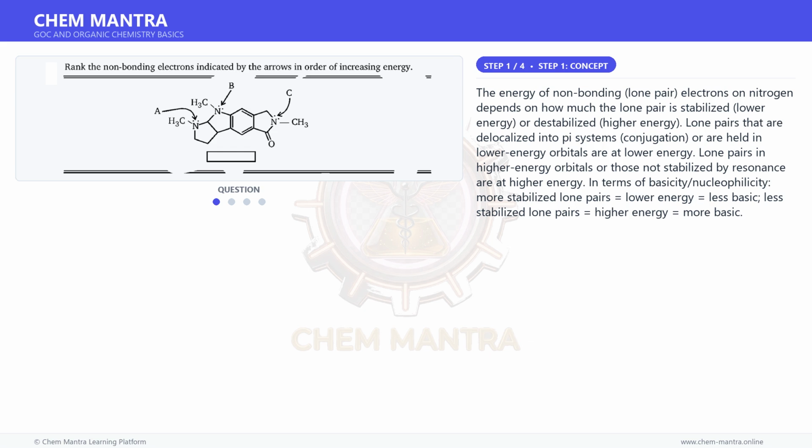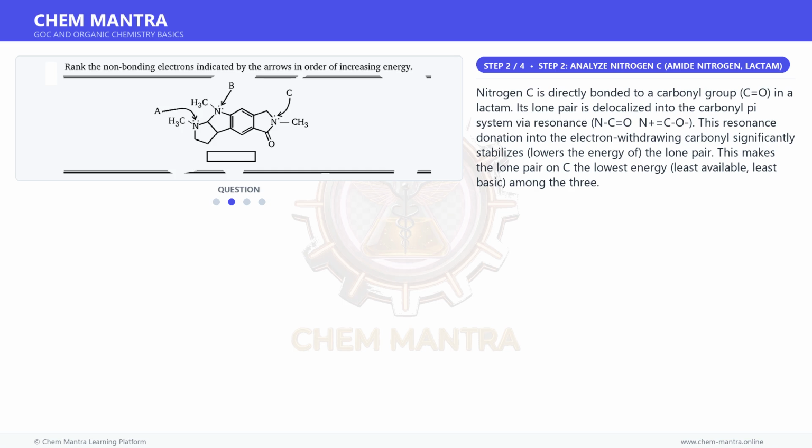In terms of basicity and nucleophilicity, more stabilized lone pairs equals lower energy equals less basic. Less stabilized lone pairs equals higher energy equals more basic. Moving on to the next step.